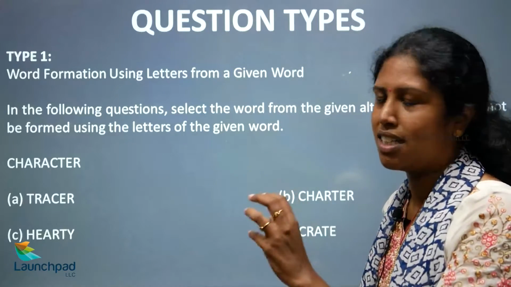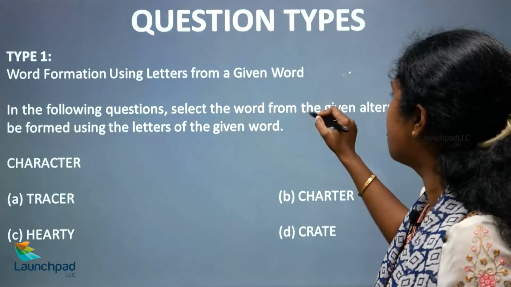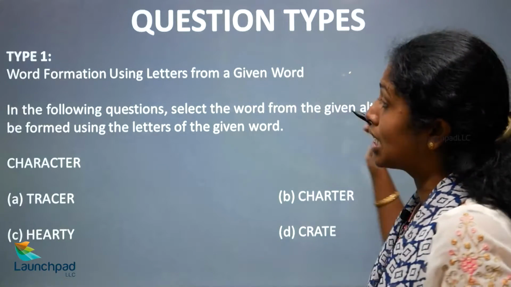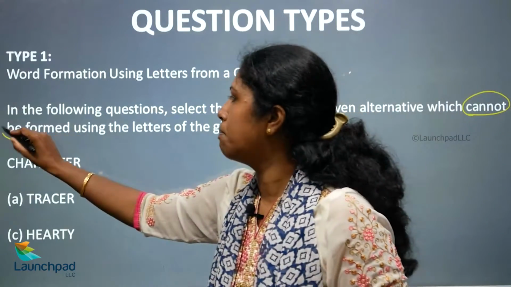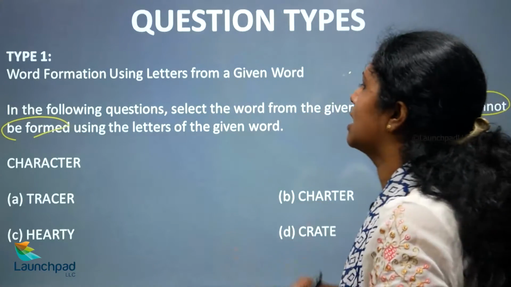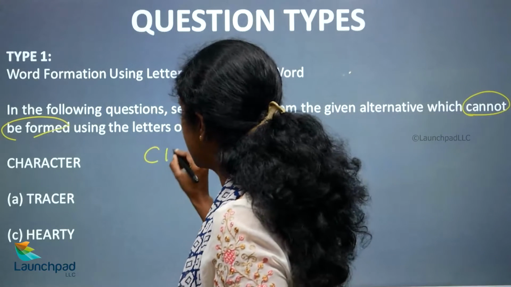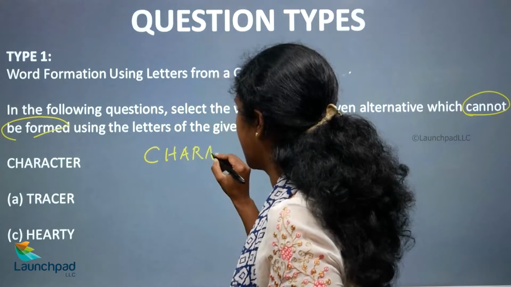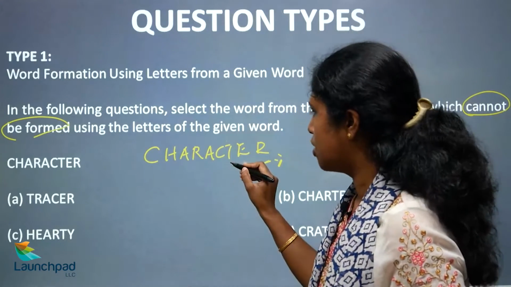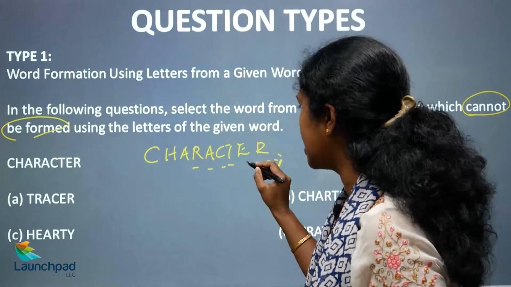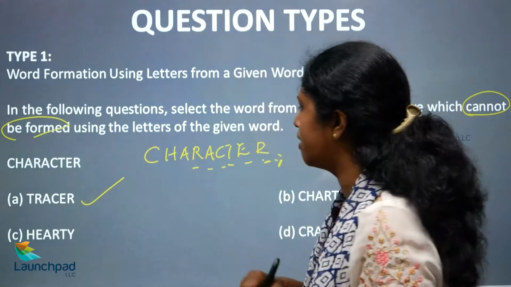So first let us read this particular question. In the following question, select the word from the given alternatives which cannot be formed. So we have to be sure, right, whether it can be or cannot be formed using the letters of the given word, okay. So what is the word that is given to us? Character, okay. So first, what is your option? Tracer. T-R-A-C-E-R. So can tracer be formed? Yes. So we are able to form the word tracer.